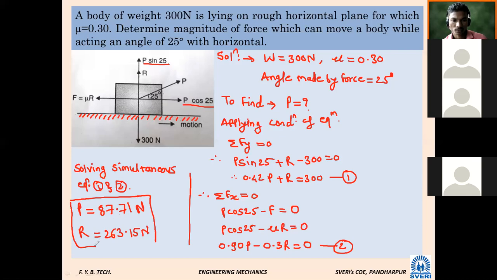Very simple: solving simultaneous equations. In your mathematics, you might have done making equal coefficients, etc. But we have the freedom to use a calculator even in the university exam, so we should know how to use the calculator. Directly you will get the values of two unknowns when you have two equations. That will be P and R.